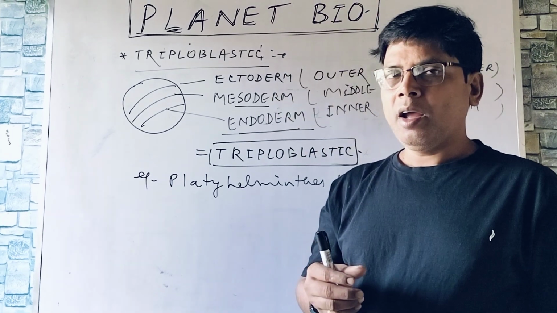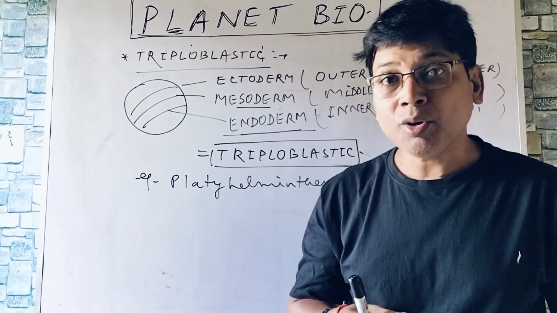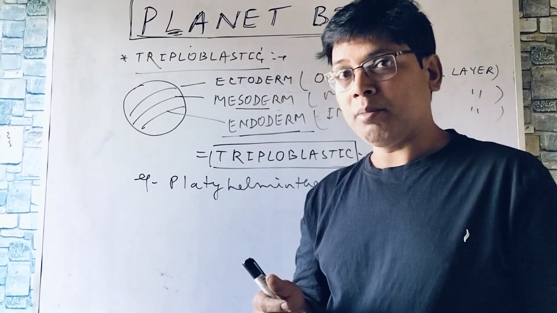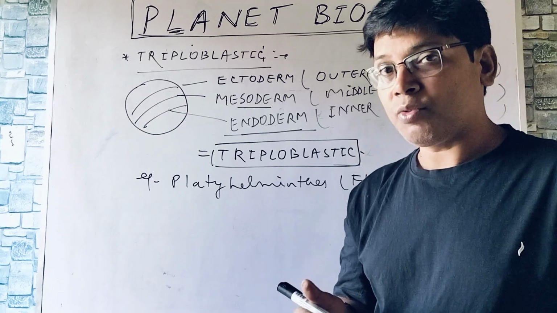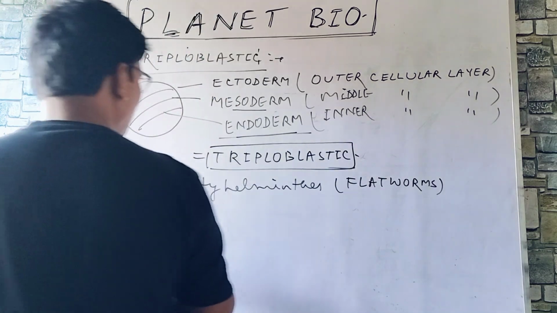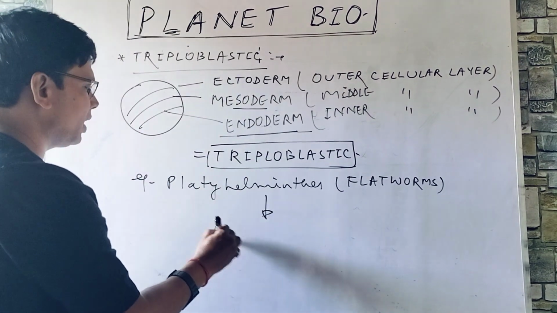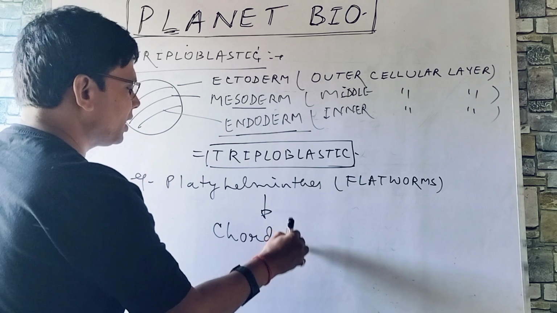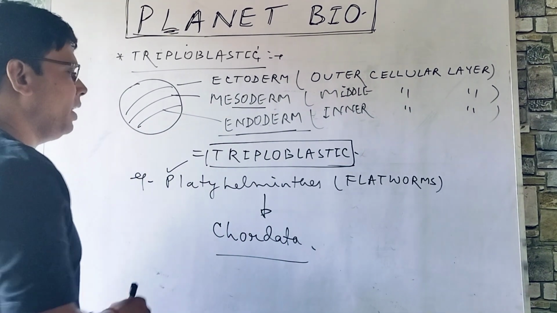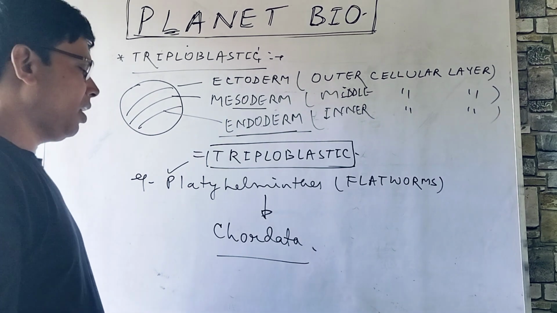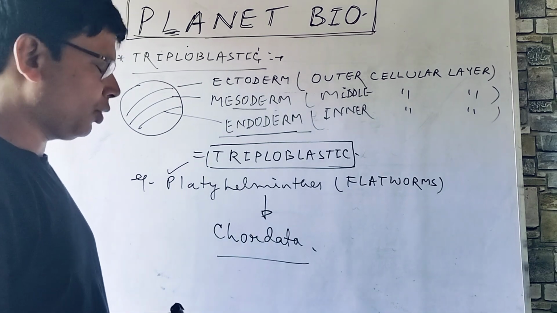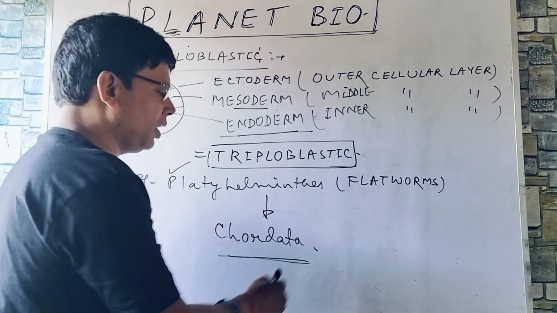And after that, Hemichordata, for example, Balanoglossus, and Chordata, the most advanced phylum of this animal kingdom. So from Platyhelminthes to Chordata, triploblastic conditions are found in the members of Platyhelminthes, Aschelminthes, Annelida, Arthropoda, Mollusca, Echinodermata, and Chordata.